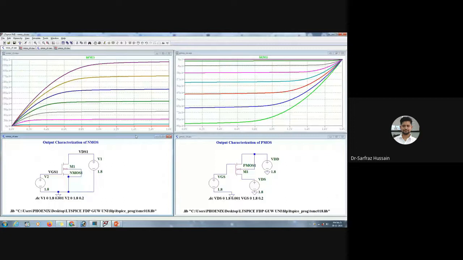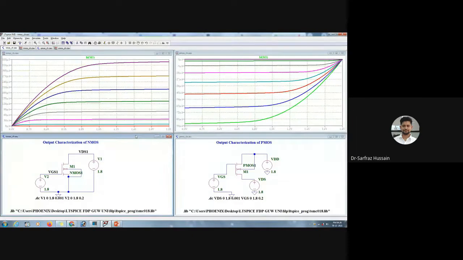Now in HSpice, if you are doing only the MOSFET based characteristics, like if you are using a particular model, say for NMOS, PMOS from TSMC or any other, then HSpice is better, because in HSpice you will be able to do this kind of simulation easily. And if you want to find out the parasitics, these things can be done easily in HSpice. But there you will not get schematics. So you don't have schematics in HSpice, and you need to write down the whole code. That is why writing a code in HSpice takes a lot of time, and that's why nowadays people are preferring LTspice.